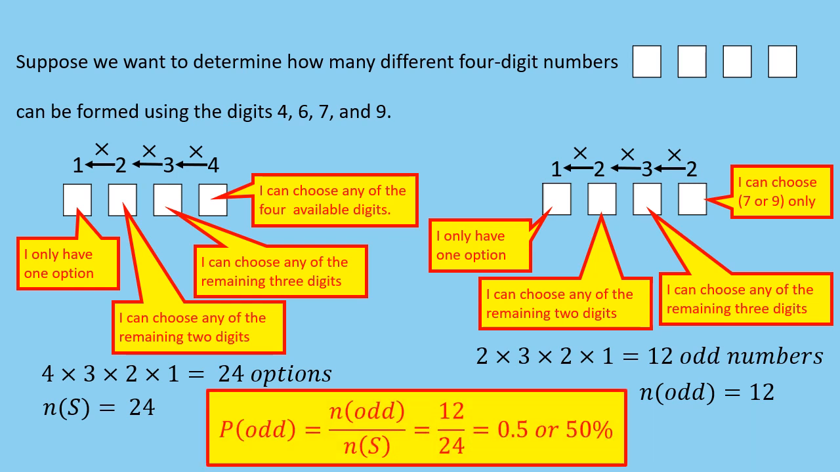The probability of getting an odd number is then equal to n of odd, divided by n of S, which equals 12 divided by 24, which equals 0.5 or 50%.